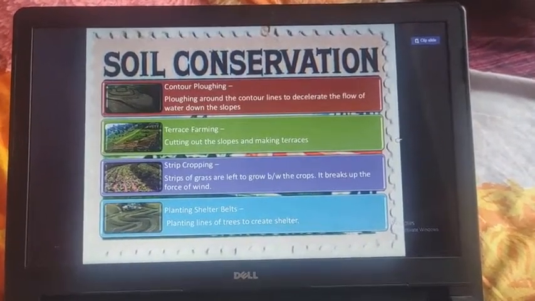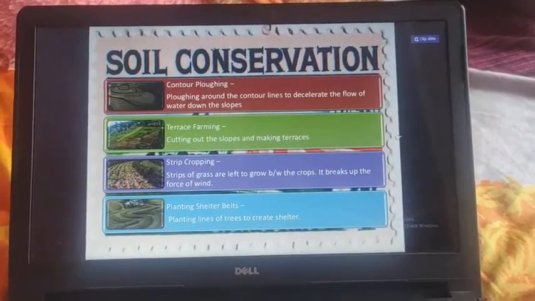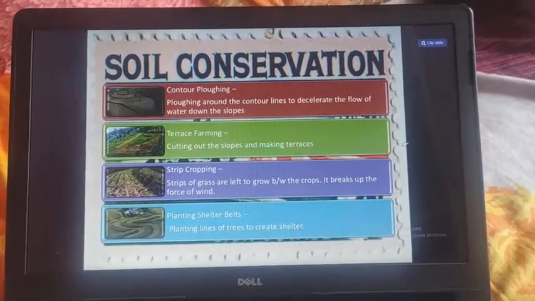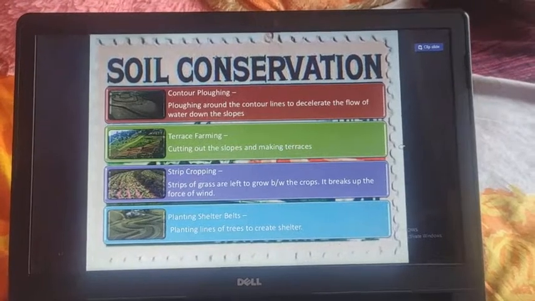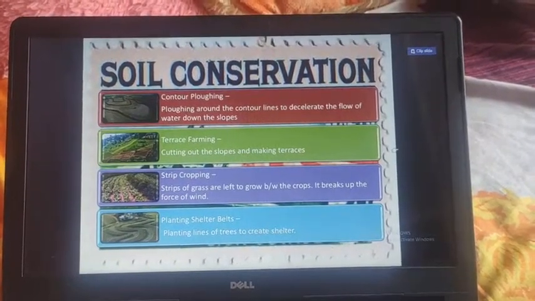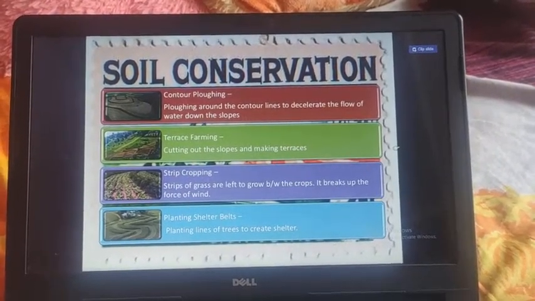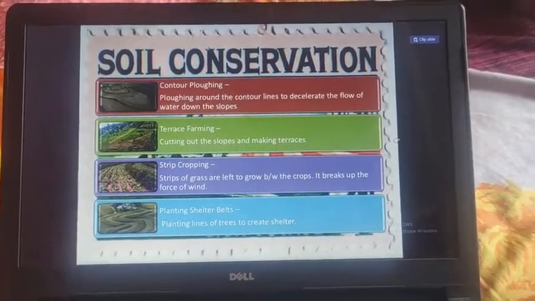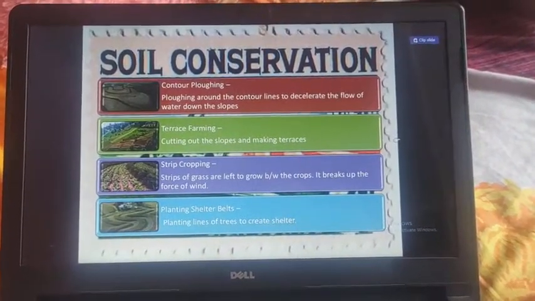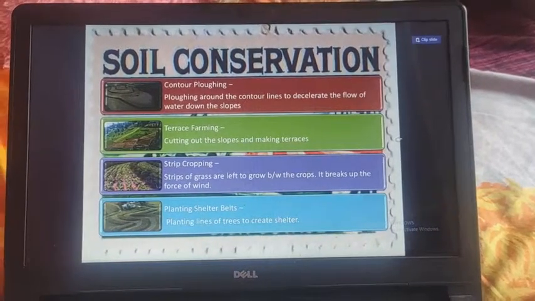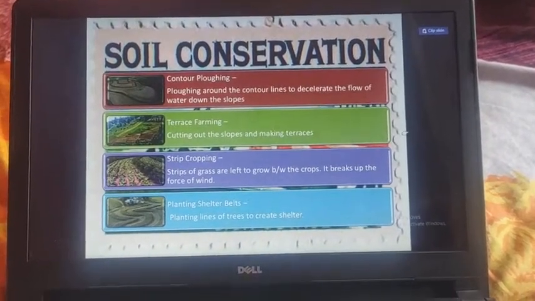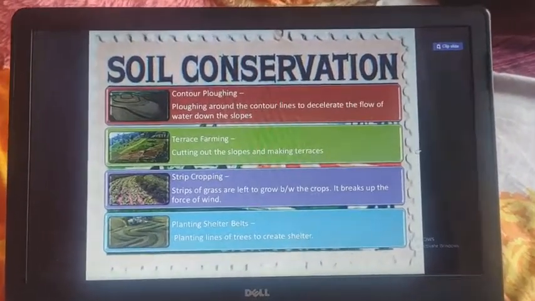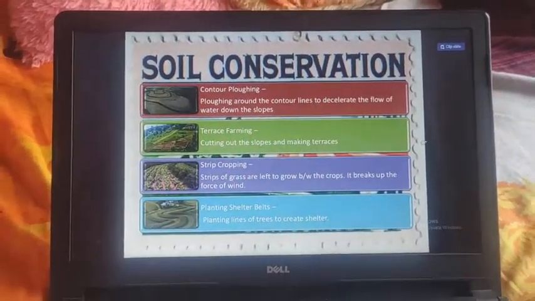And how to protect our soil, how to conserve our soil, which steps we need to take? We need to take contour plowing, terrace forming, strip cropping, planting shelter belts. By contour plowing, by terrace forming, by strip cropping, by planting shelter belts, we can conserve our soil.